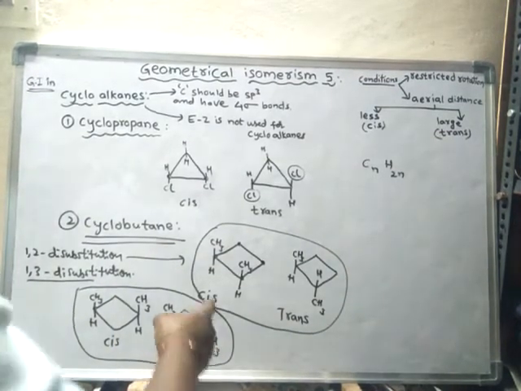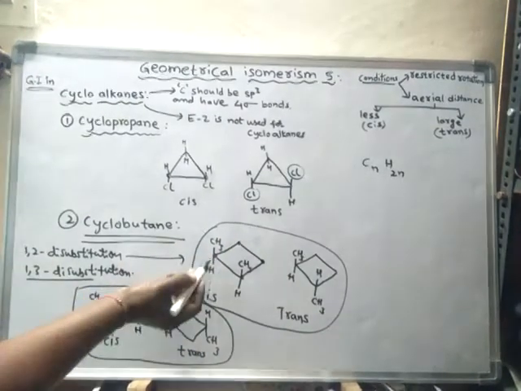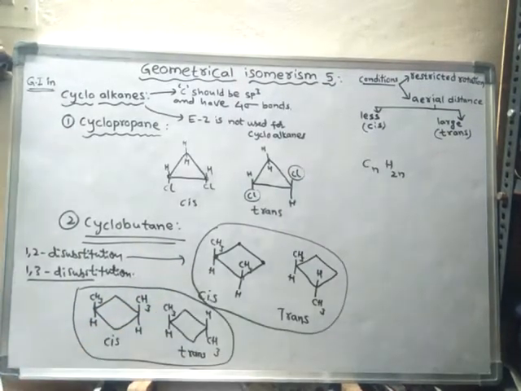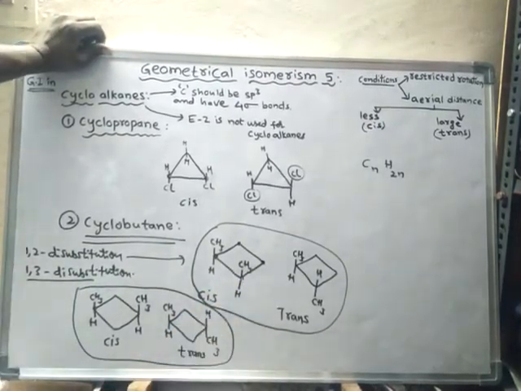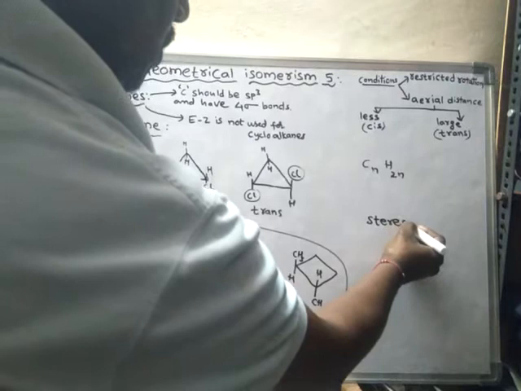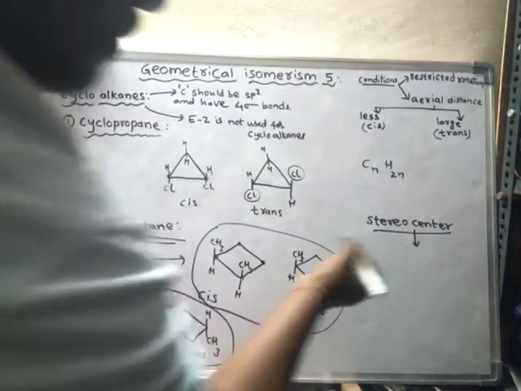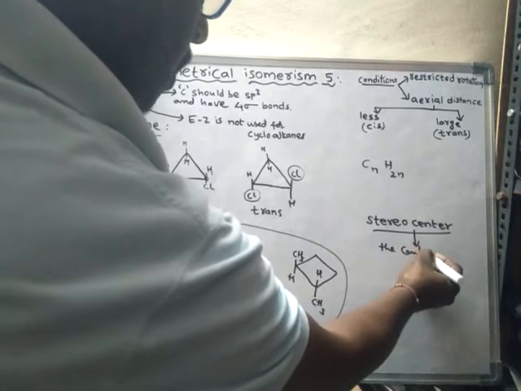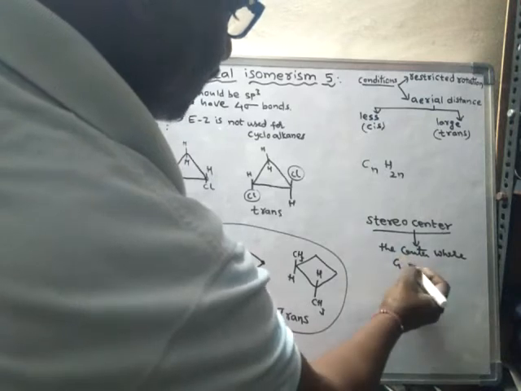So the most important condition is this: between these two carbons there is a cis-trans isomerism. Hence this center is said to be a stereo center. What is a stereo center? The center where geometrical isomerism is possible.